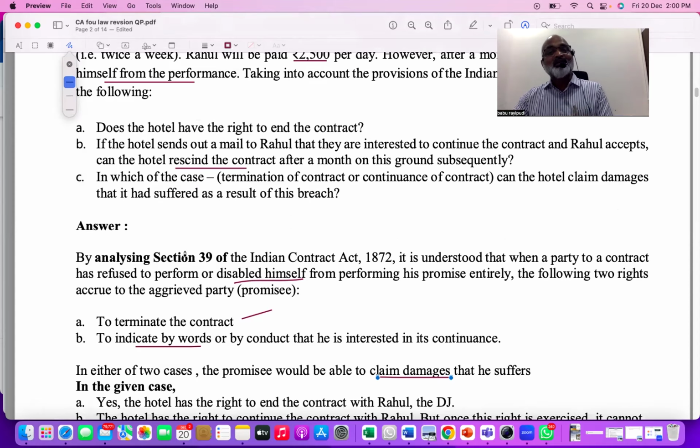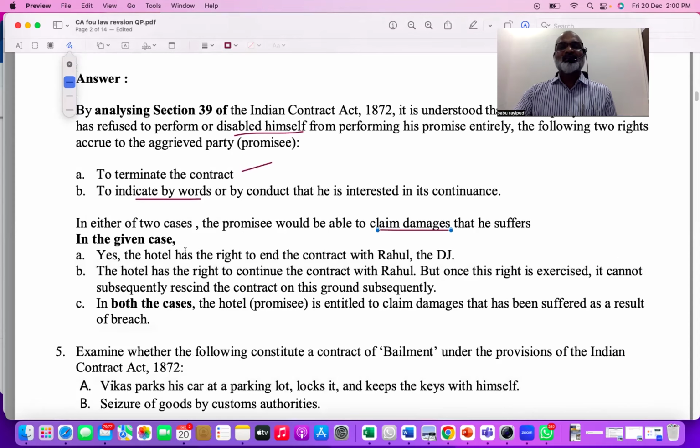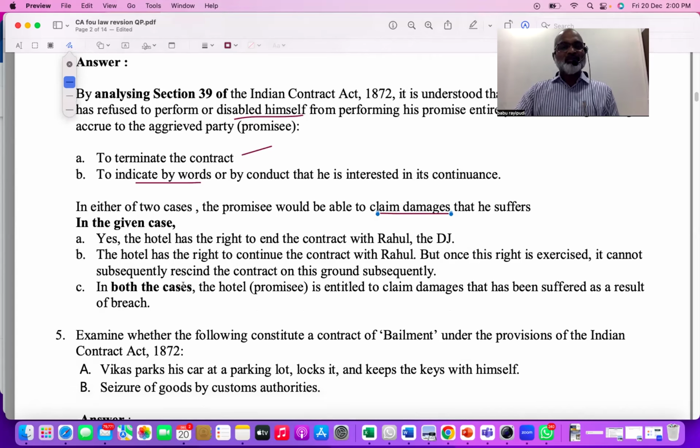So what is the first question? First question, if you see, does the hotel have any right to end the contract? Yes, obviously. When you did not perform the contract, what you have agreed to perform, then I have no other option. I can cancel the contract, right? So simply I say, yes, the hotel has the right to cancel the contract. Second one, you see, the hotel has the right to continue the contract with Rahul if they want to, yes. So that means indirectly, the second point tells us what? The affected party has two options, which in the concept we already explained. Number one, the affected party, if he wants, he can cancel the contract. And second one, he can indicate that he would like to continue the contract.